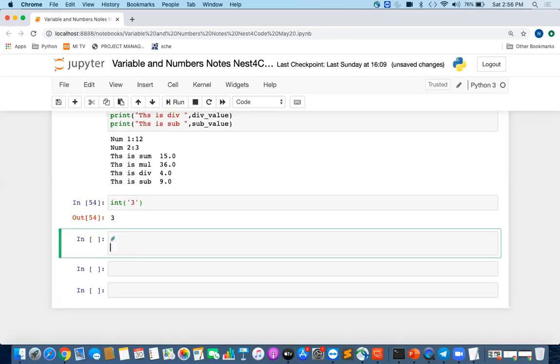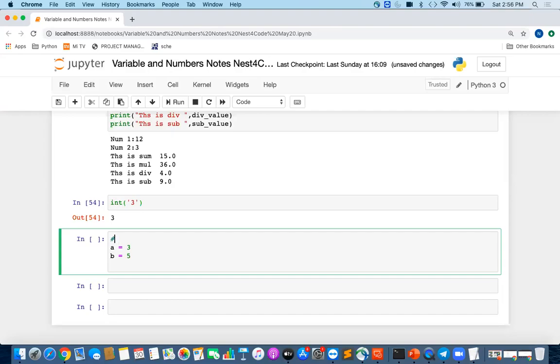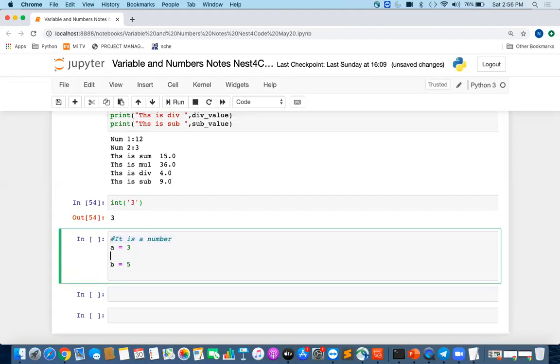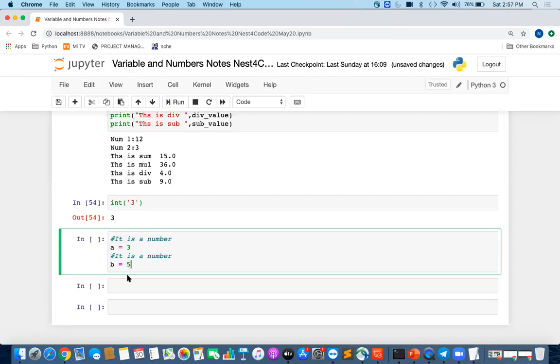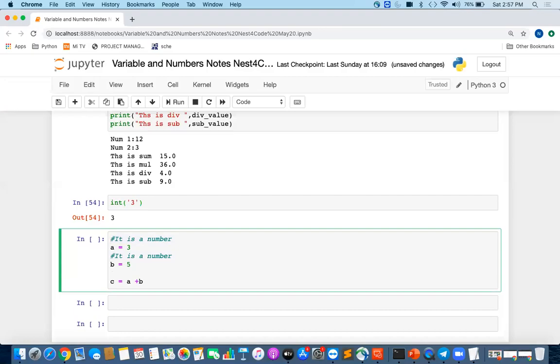Let us suppose I define a variable, say a equal to 3 and b equal to 5. So I will say it is a number. It is a number. So I have added a comment for this, and I have added another comment for the other number. It is a number, and I'm saying sum. Okay, c, I will just say a plus b. So this is one program.